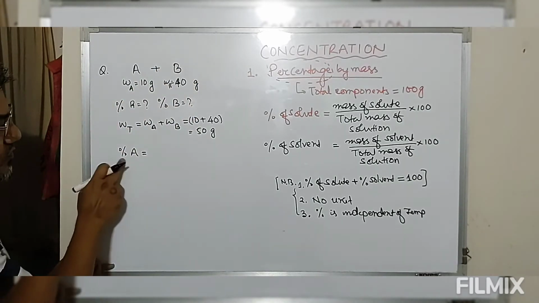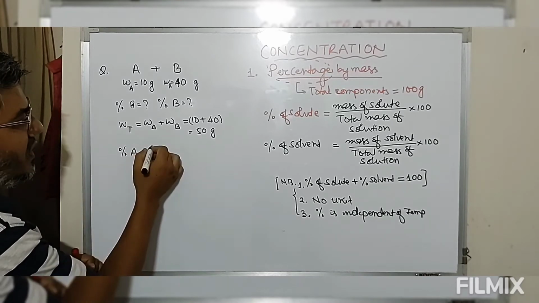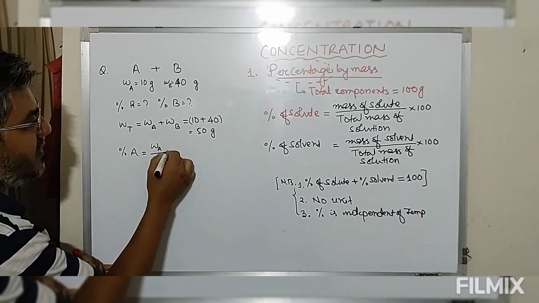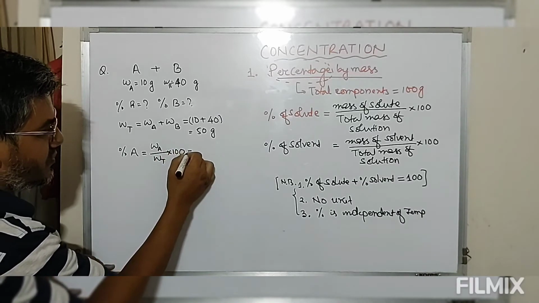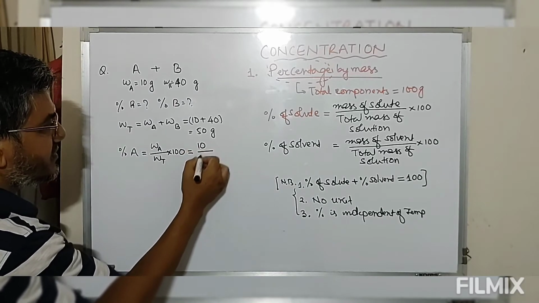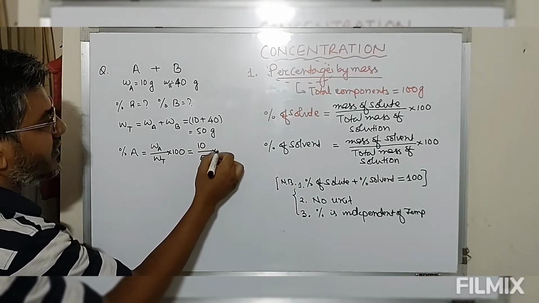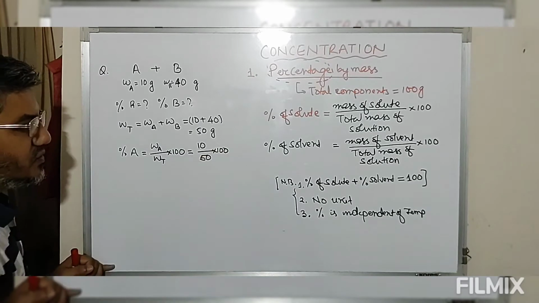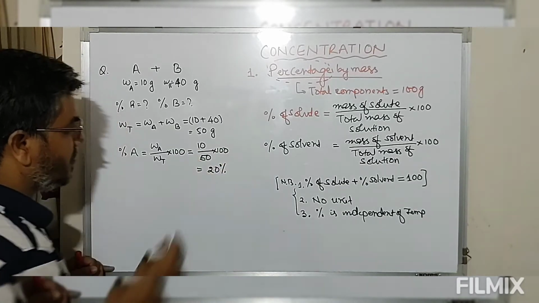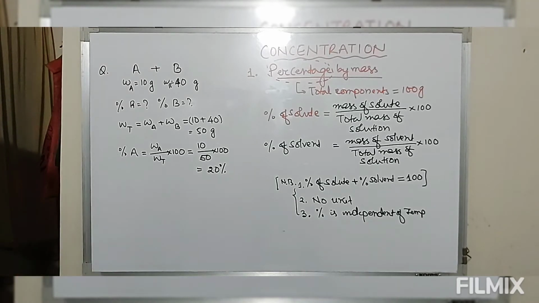So now percentage of A is mass of A divided by total mass multiplied by 100. So mass of A in the sample is 10, total mass is 50, multiplied by 100. So this comes out to be 20%. So percentage of A in the mixture is 20%.